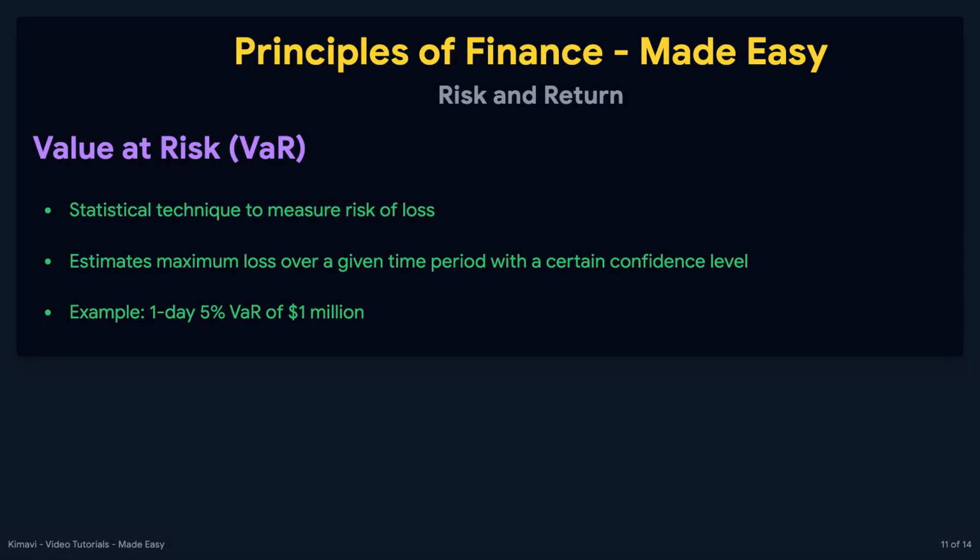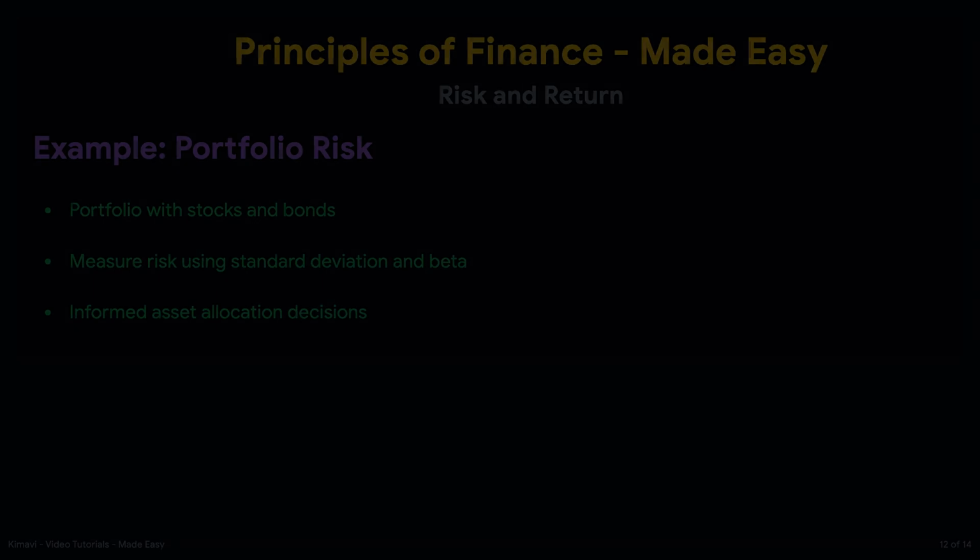Value at risk, or VaR, is a statistical technique used to measure the risk of loss on a specific portfolio of financial assets. VaR estimates the maximum loss that a portfolio could face over a given time period with a certain confidence level. For example, a one-day 5% VaR of $1 million means that there's a 5% chance that the portfolio will lose more than $1 million in a single day.